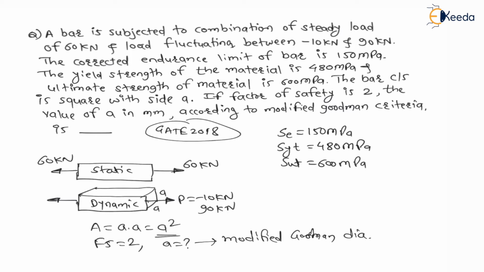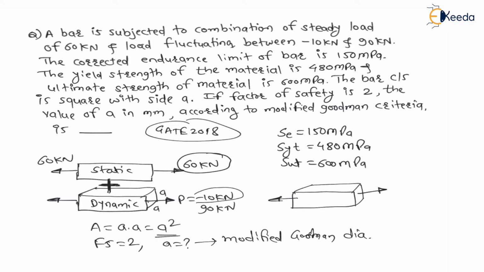Now can you imagine here the bar is subjected to static load as well as dynamic load. Therefore this static load will get added in dynamic load. Therefore total load on the component, on this bar with square cross section: this 60 kilonewton will add in the minimum load, that is minus 10.